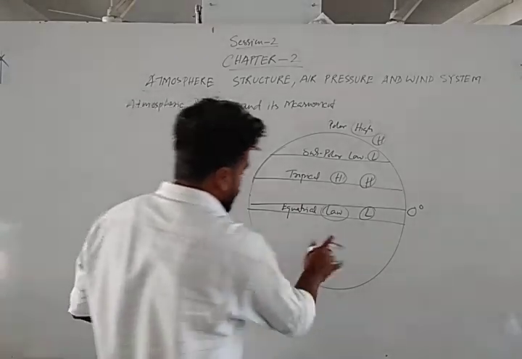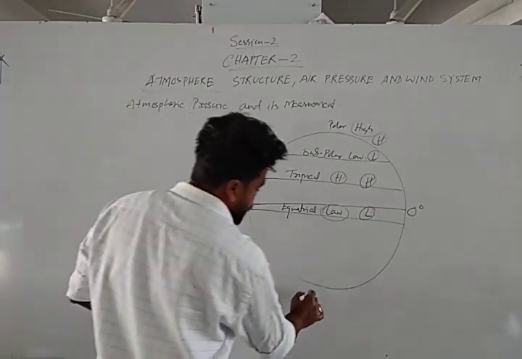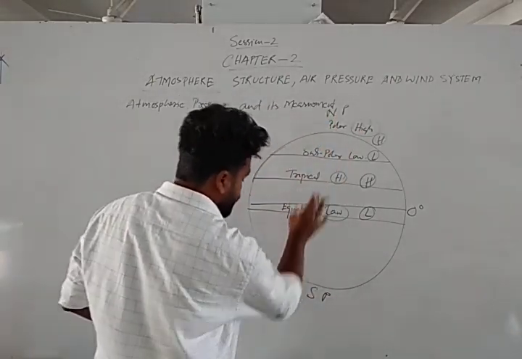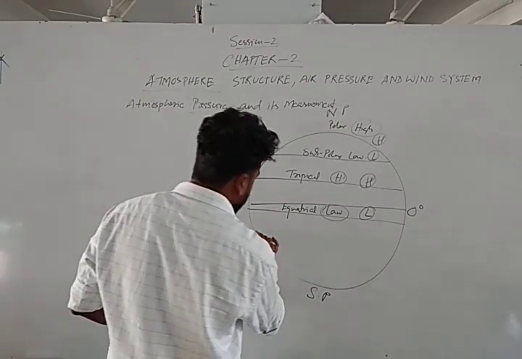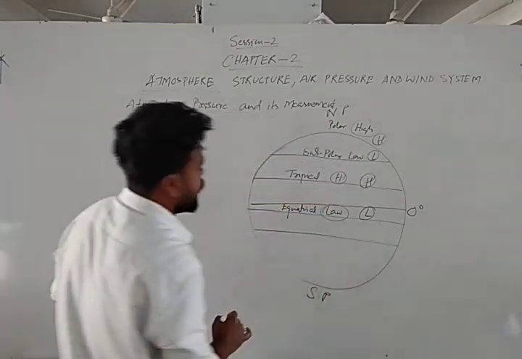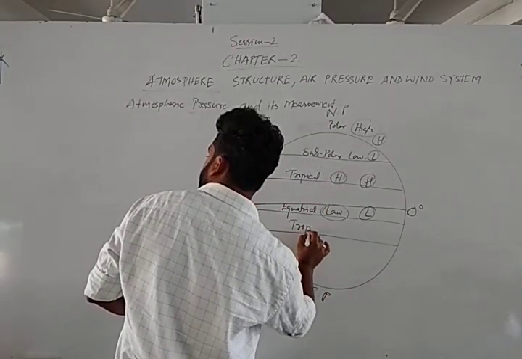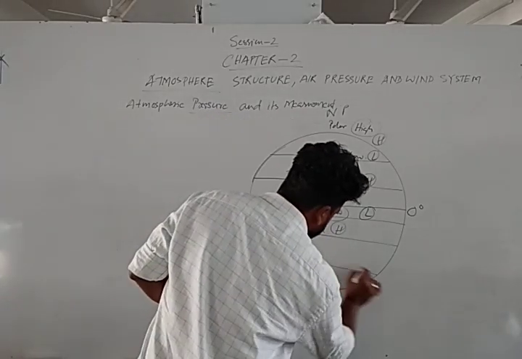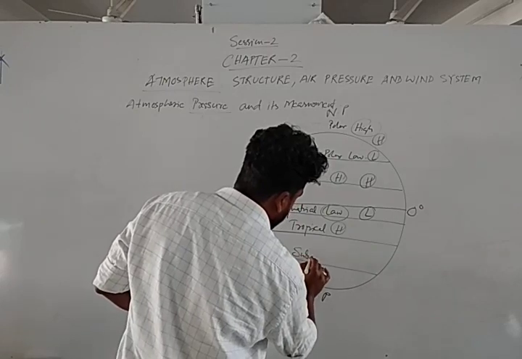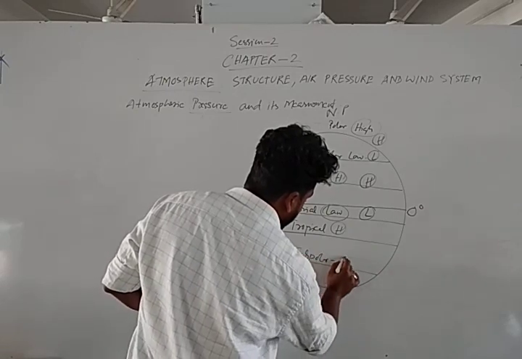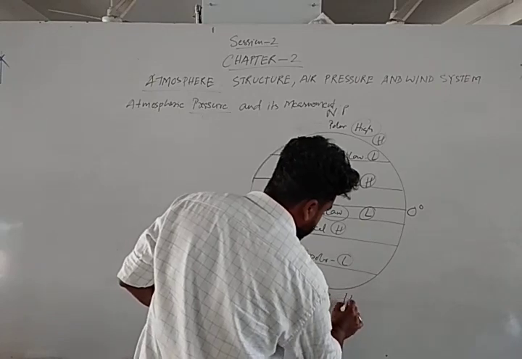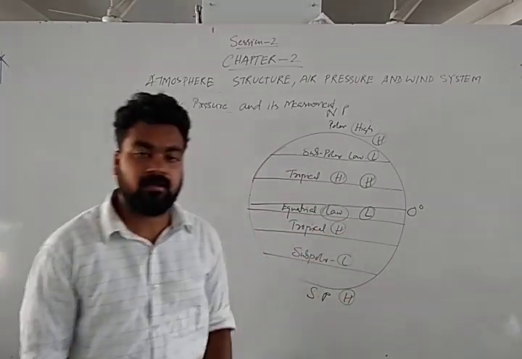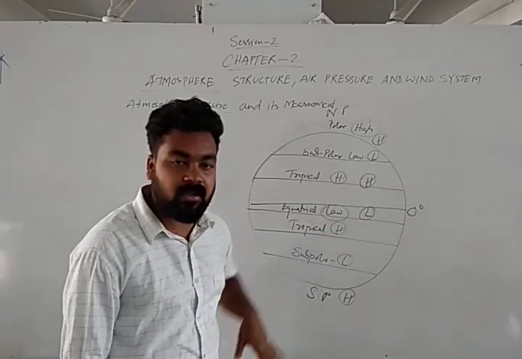Same thing when you go to the south pole: this is the south pole, this is the north pole, and the characteristics are the same. In the southern hemisphere, again there will be tropical high, again in the subpolar region pressure will be low, which is the subpolar low, and in the polar region it is high, polar high. So again low, high, low, high. These are the permanent pressure belts of the earth's surface.